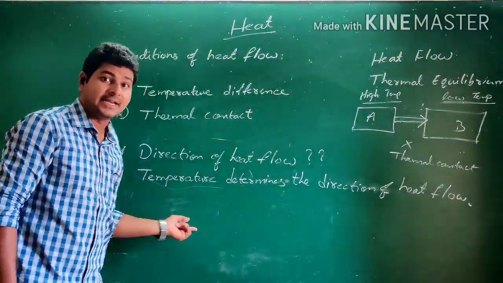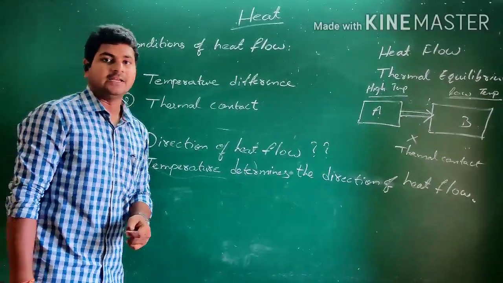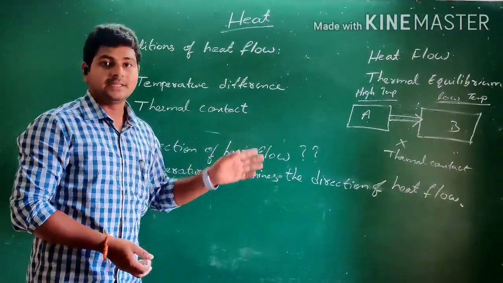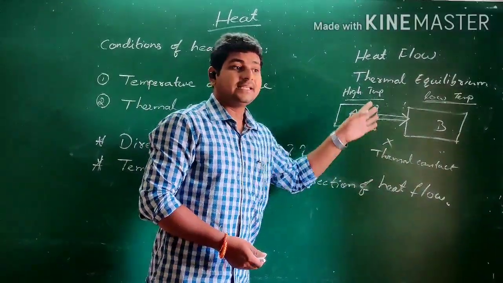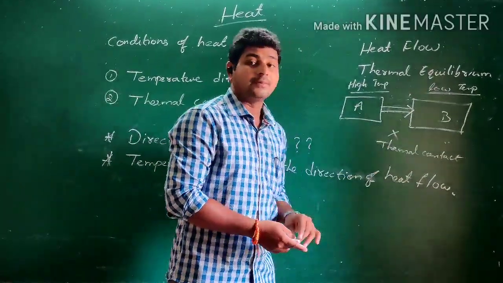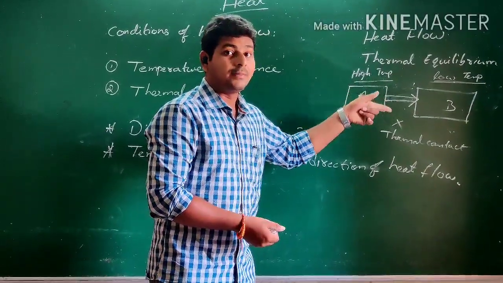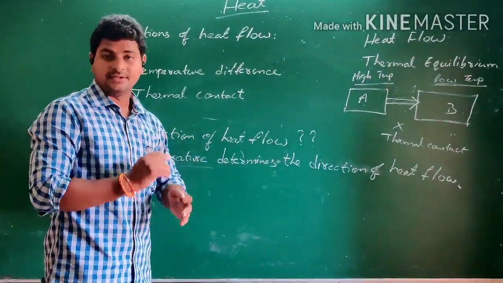What is deciding the direction of heat flow here? The temperature is deciding the direction of heat flow. So here we have got another difference for heat and temperature. Heat is the energy that flows from high temperature body to low temperature body, and temperature is the physical quantity that determines the direction of heat flow. So did you get the difference?